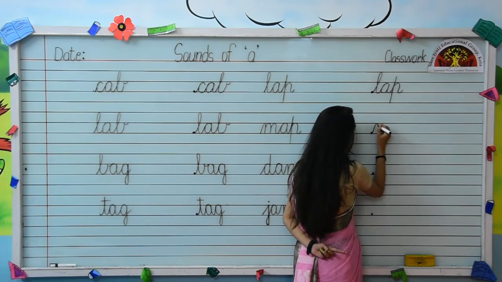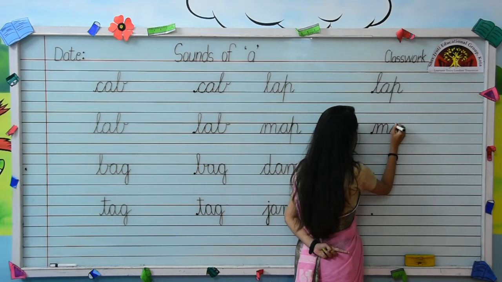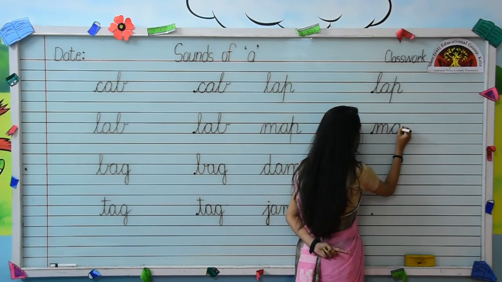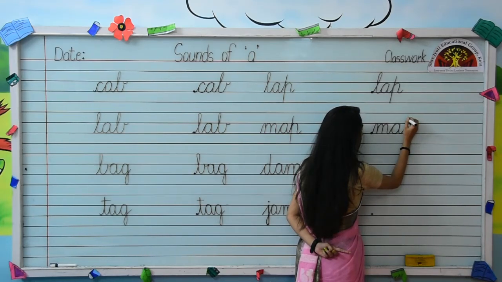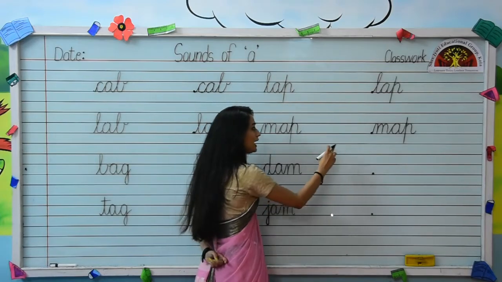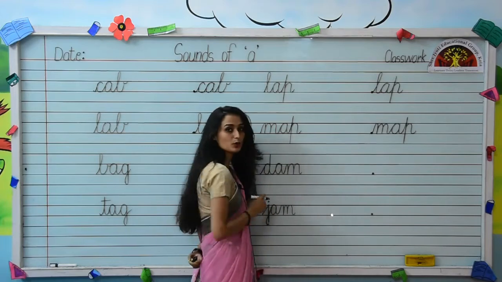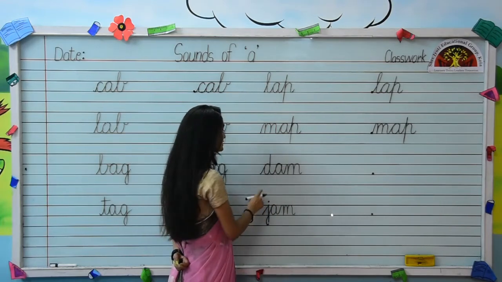Write small cursive letter M like this. Then write A joining with letter M, and from the end point of letter A write letter P. Very nice, kids. M-A-P, map. Come on, the next word.